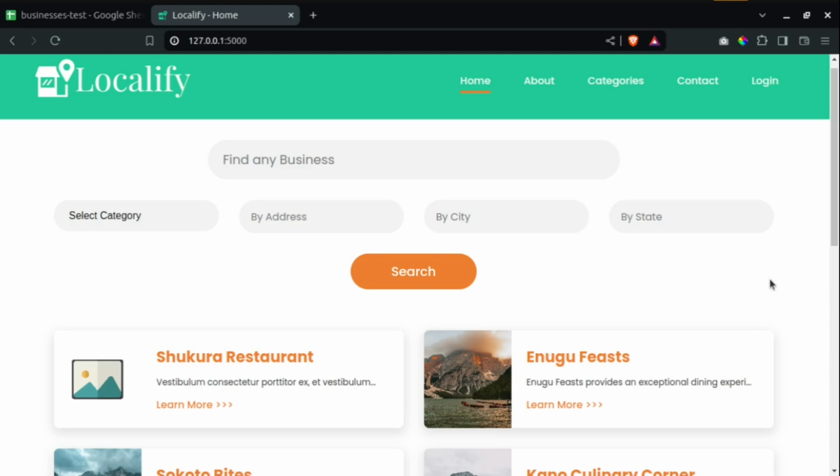Hi, I'm Christian Chi, and I'm thrilled to introduce you to Localify, my capstone project for the ALX Software Engineering Foundation course. This project is the culmination of weeks of dedication and learning, and I'm excited to share it with you.